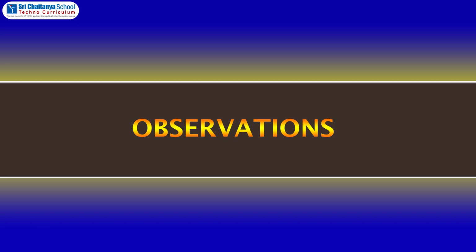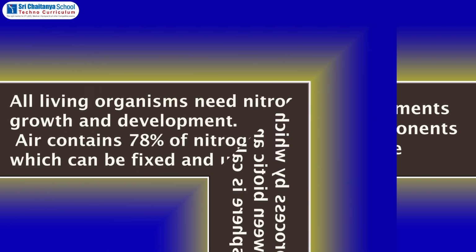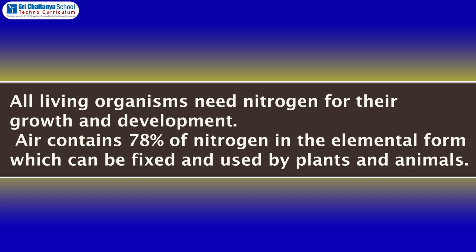Observations: the cyclic process by which nitrogen elements circulate between biotic and abiotic components of the biosphere is called the nitrogen cycle. All living organisms need nitrogen for their growth and development. Air contains 78% of nitrogen in the elemental form, which can be fixed and used by plants and animals.